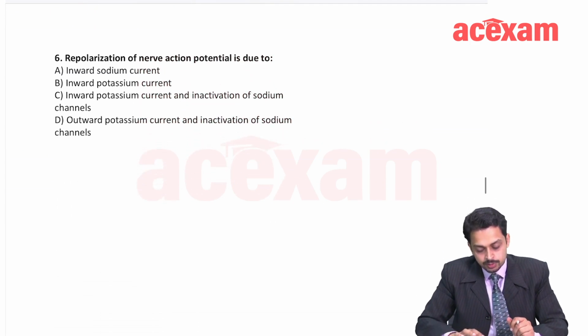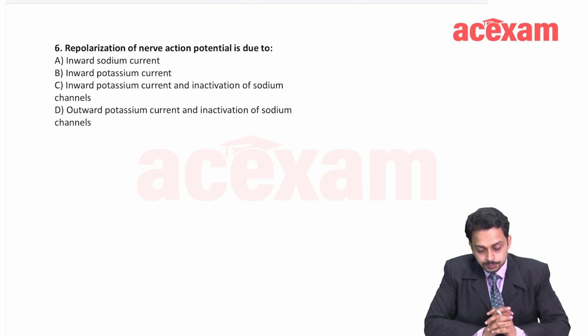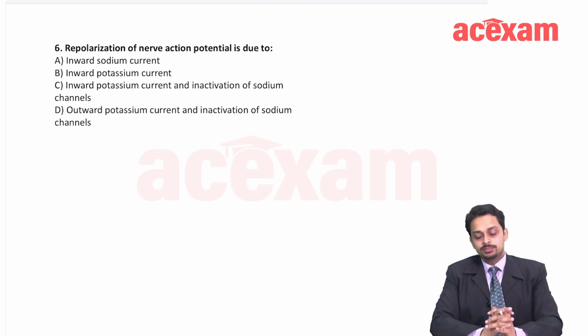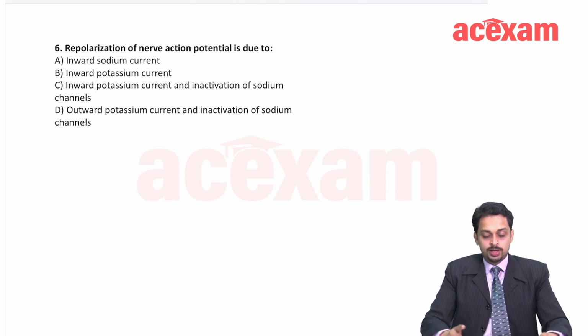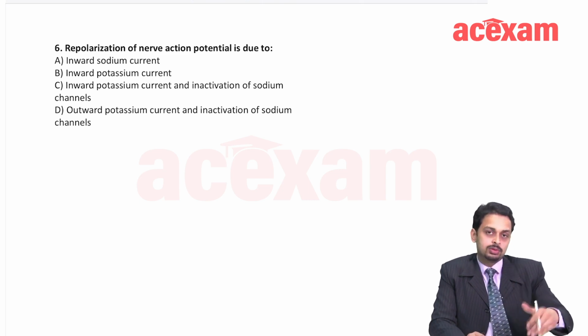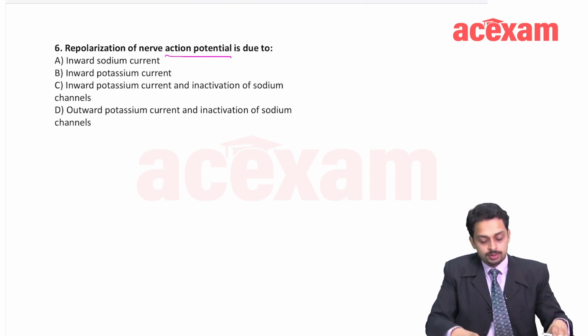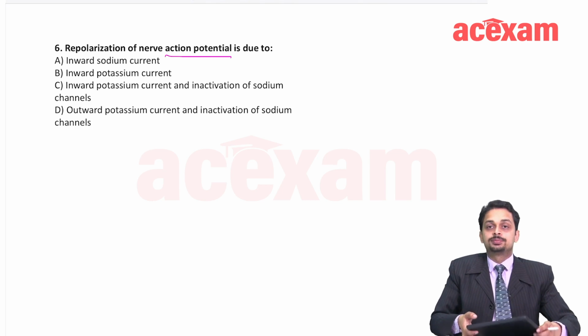Okay, now let us come over to the next question. It says: repolarization of nerve action potential is due to inward sodium current, inward potassium current, inward sodium current and inactivation of sodium channels, or outward potassium current and inactivation of sodium channels. What happens in repolarization? Before coming to the conclusion, let us first discuss the action potential of the nerve. So now first study the action potential.